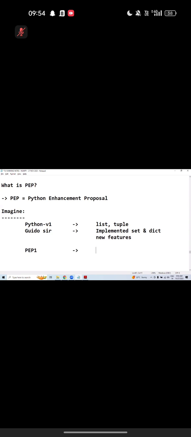This is so-called Python enhancement proposal, and he needed to create one small document specifying: I have created set and dictionary, let me include them in the next Python version.